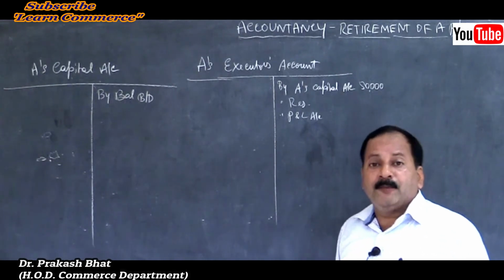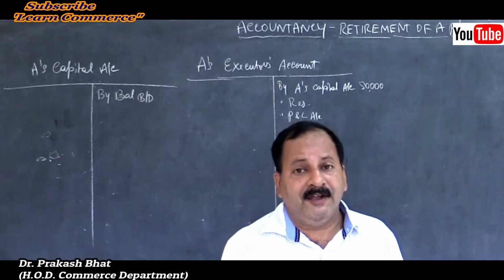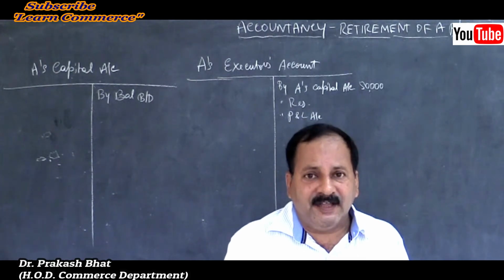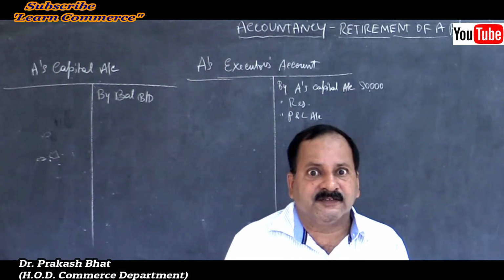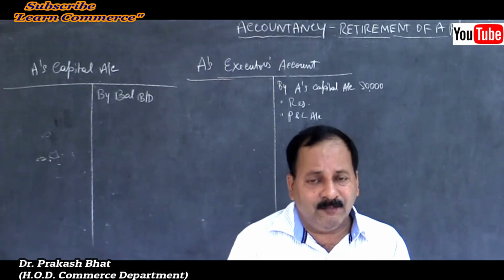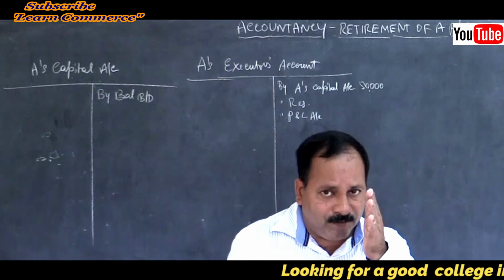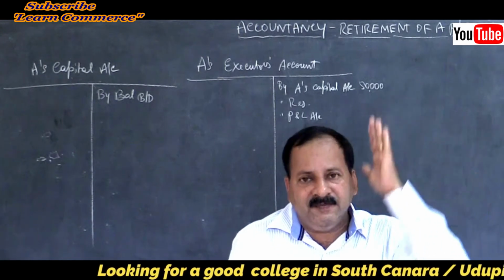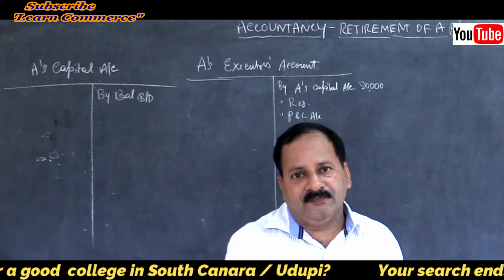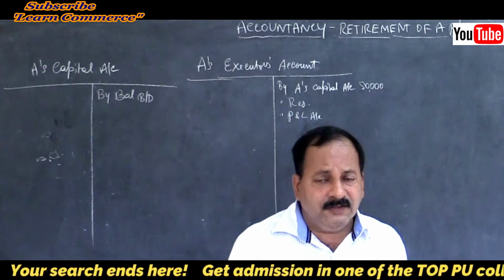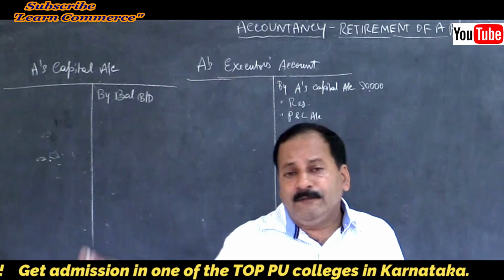Remember friends, profit for the current year will be calculated only till the date of death. Once the person expires, he will not be there in the business, isn't it? His name will be removed from the list. Till the date of death, whatever profits earned, in that only he will have a share. After his death he was not there in the business, so no question of paying anything from profit.